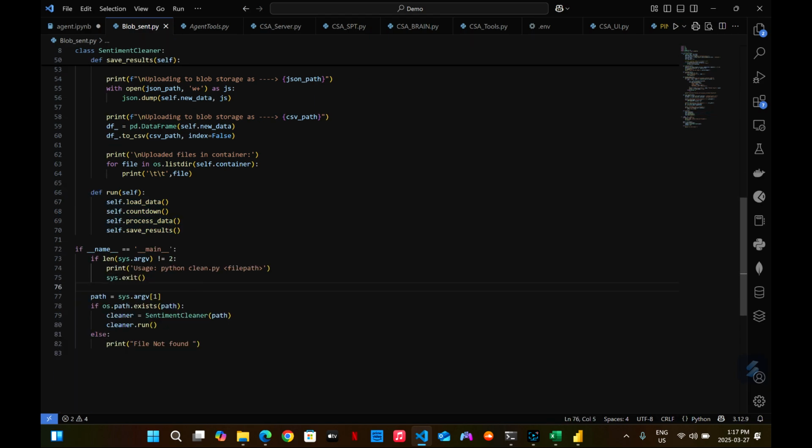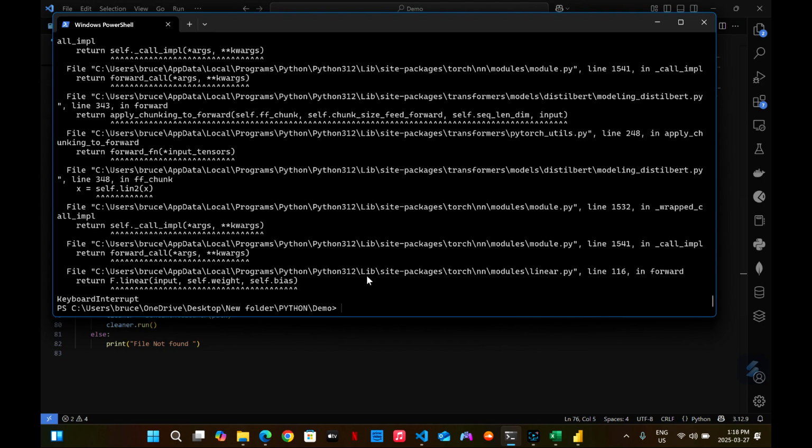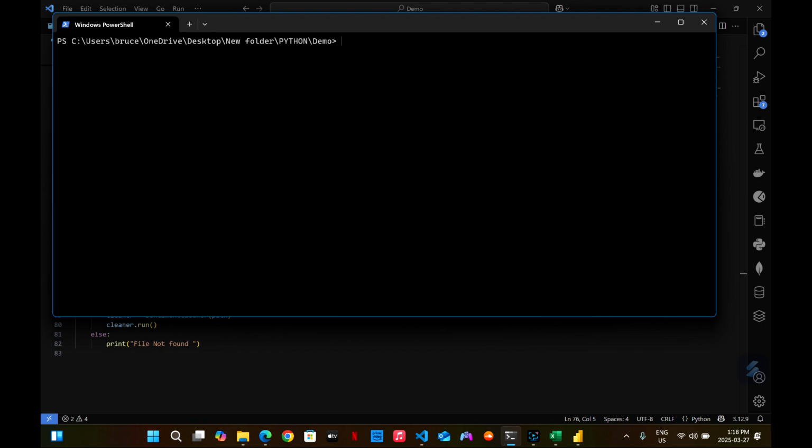So I already did this. It's a ton of data, and it took me 1 hour to process all this data in the terminal. I restarted my machine, so the terminal doesn't show the logs anymore. So I'm going to do it again for you to see, and then I'm going to pause it at a point. So I'm going to call the module.